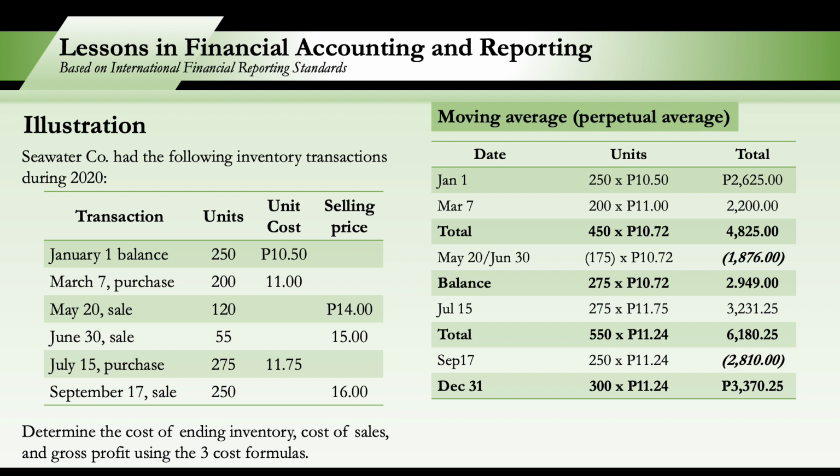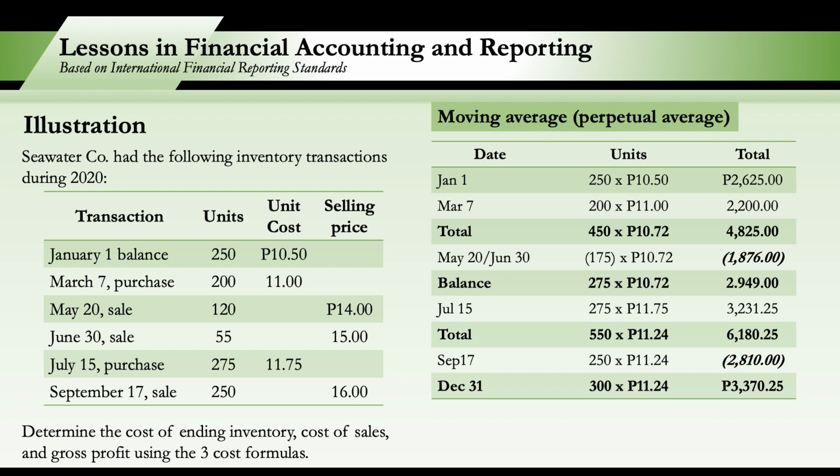Next, on May 20 and June 30, magkasunod naman silang sale. So pwede na natin silang pag-isahin, 120 and 55. Magkano natin siya ibibenta? Base siya doon sa new unit cost natin. So 175 times our new unit cost of 10.72. So cost of goods sold on May 20 and June 30 is 1,876.